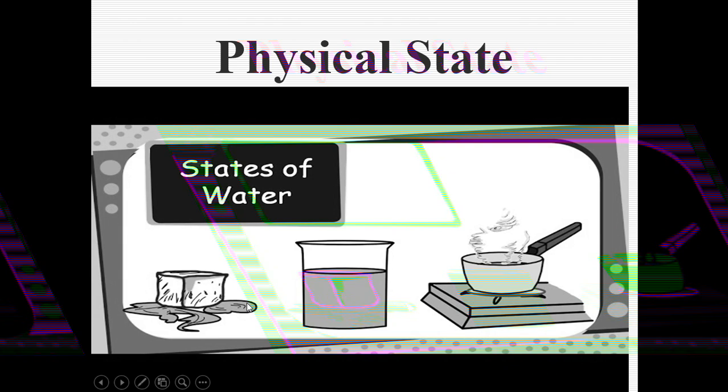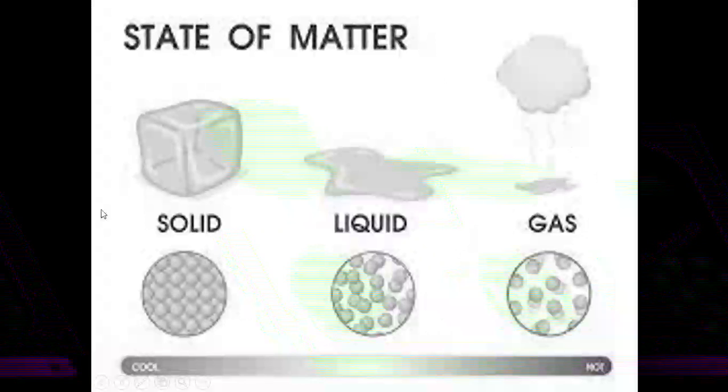So most substances like water exist in solid state, liquid state and gaseous state. So these forms or these states, they are called what? Physical state. Which are those physical states? Solid, liquid and gas.